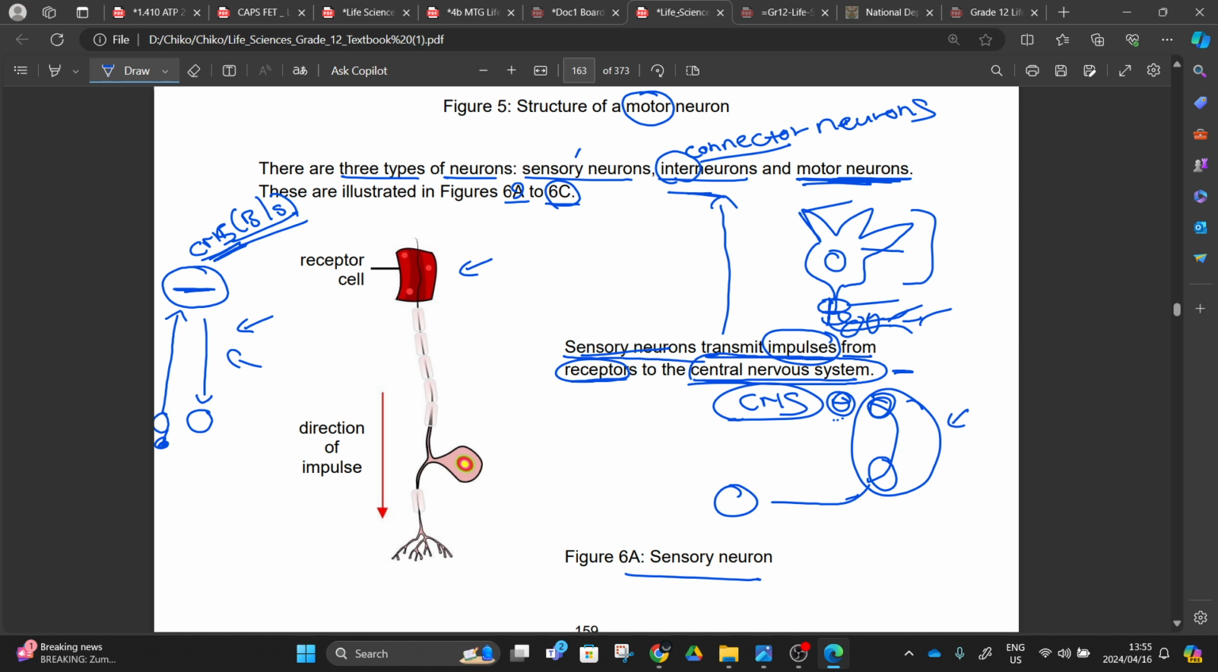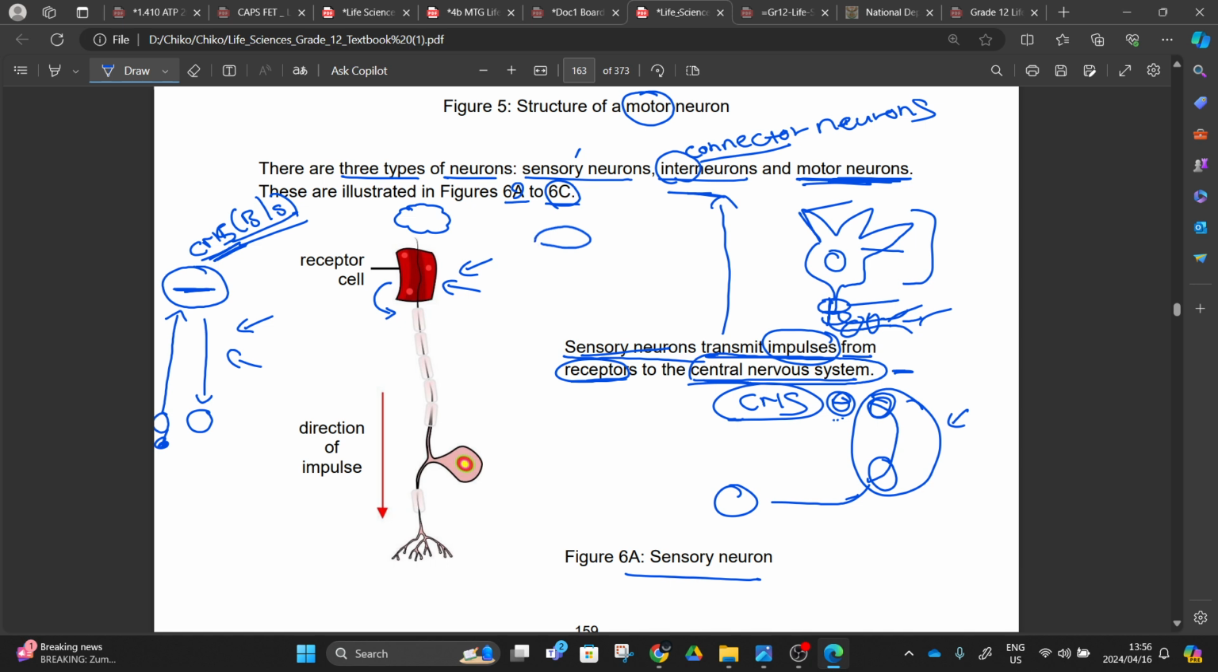This will be an organ or a structure that is receiving the stimuli. So we'll have the stimuli here, we'll have the fire here. This receptor of ours is receiving the stimuli, and when it receives this stimuli, it converts it into an impulse. So what is happening here?